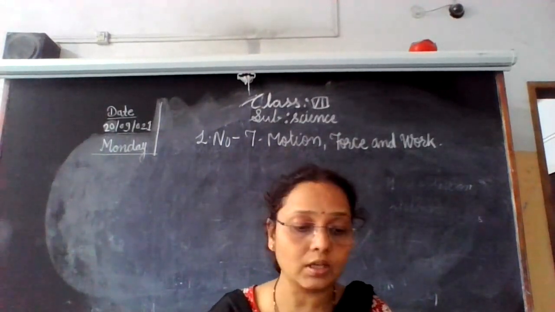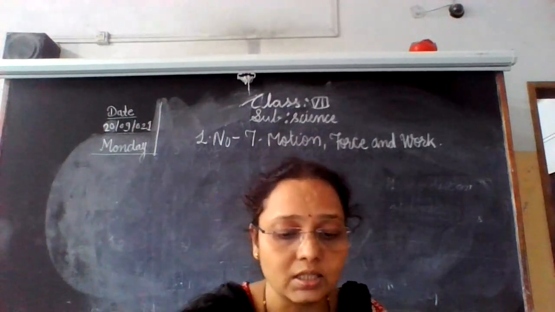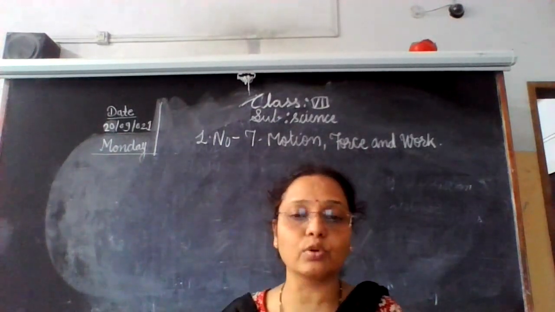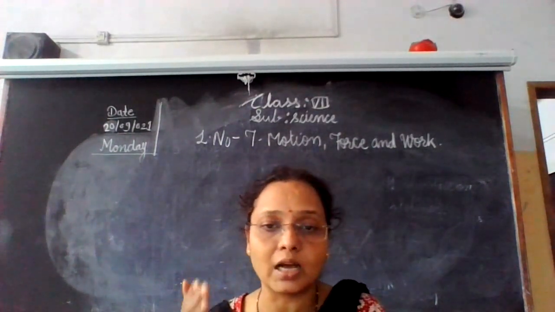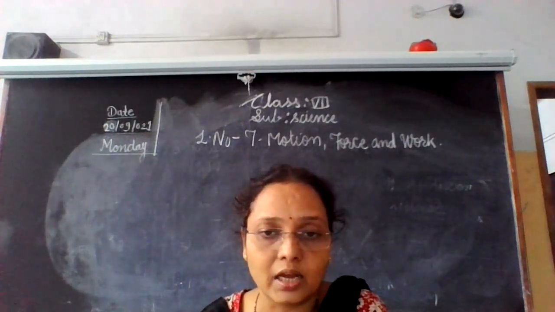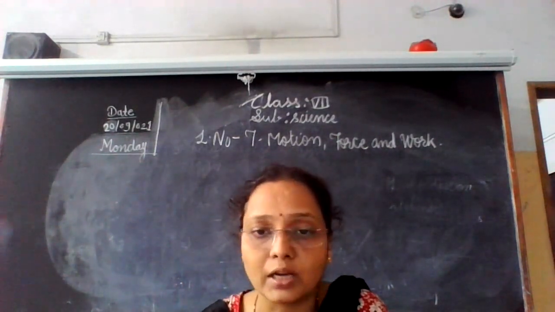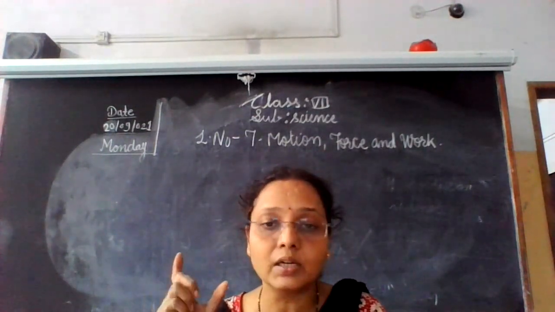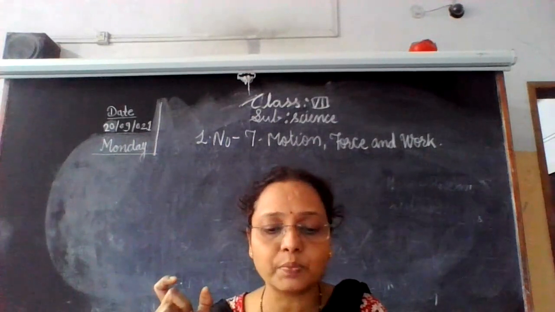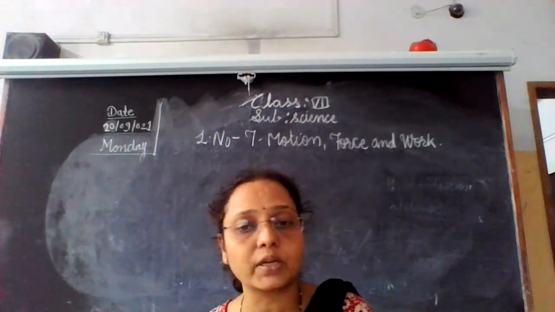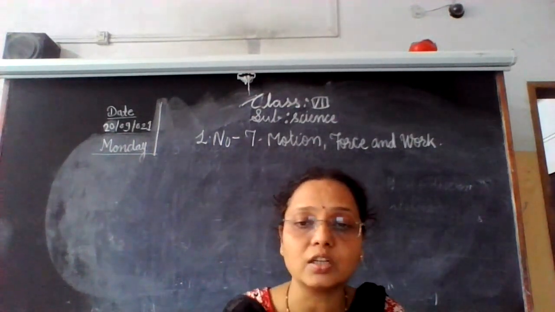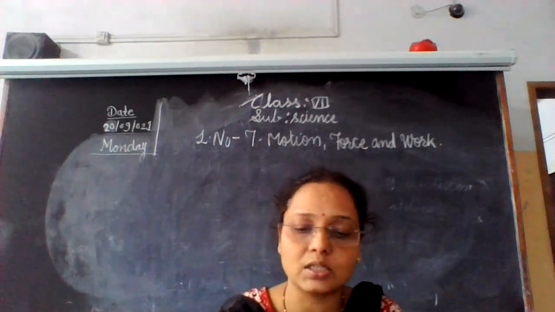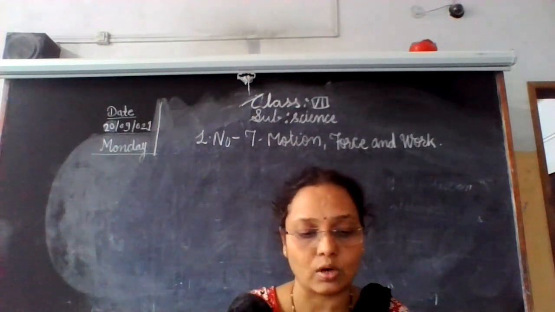Okay. So see, distance means the length of route. We say how much distance a city is from here, how far Mumbai is from here, how far Pune is from here, how far Wardha is from here. So that means distance. It is the length traversed by a moving body irrespective of the direction, called distance. Distance is a scalar quantity.